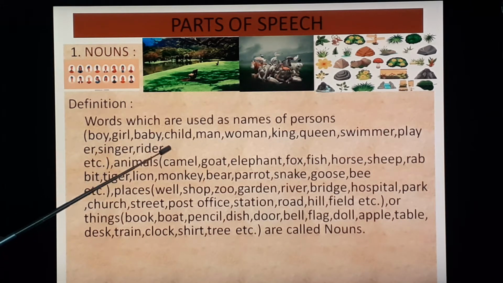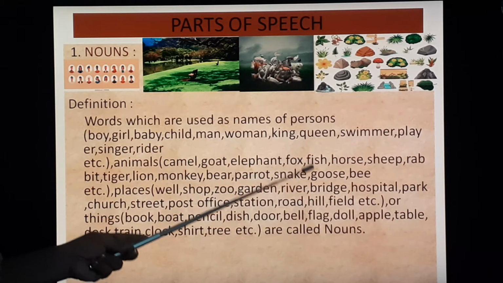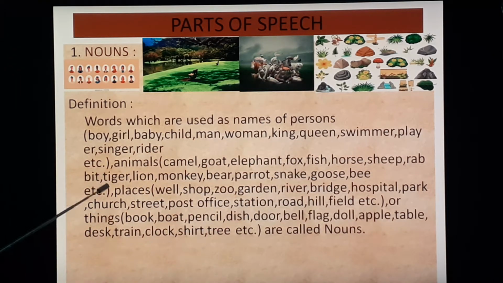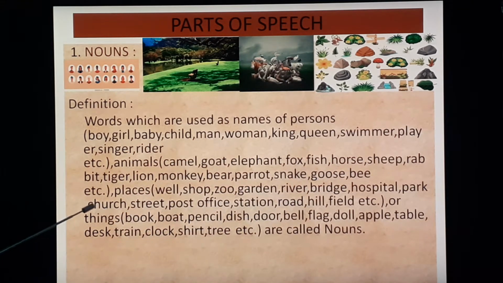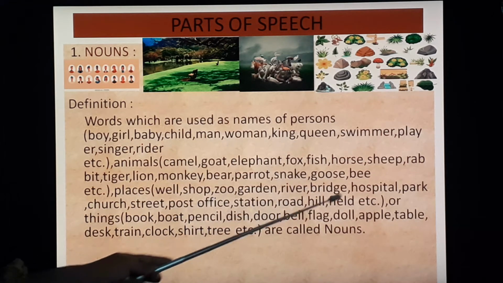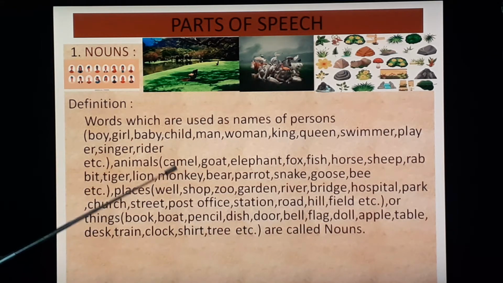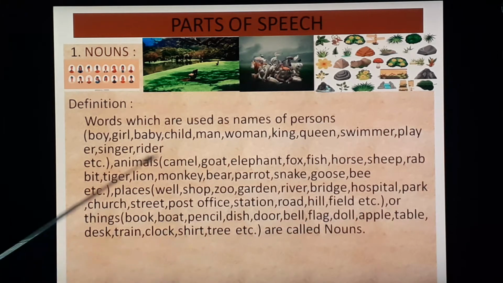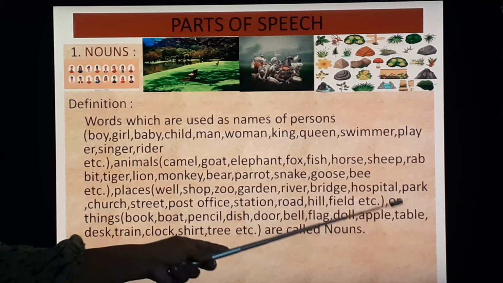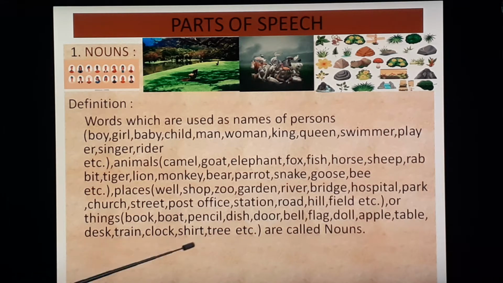Animals such as camel, goat, elephant, fox, fish, horse, sheep, rabbit, tiger, lion, monkey, bear, parrot, snake, goose, bee, etc. About places: well, shop, zoo, garden, river, bridge, hospital, park, church, street, post office, station, road, hill, etc. Or things, in which you can include book, board, pencil, dish, door, bell, flag, doll, apple, table, desk, train, clock, shirt, tree, etc. All these are called nouns.